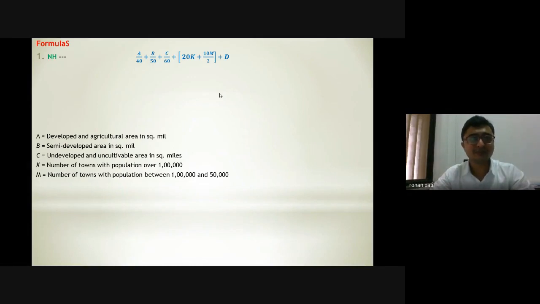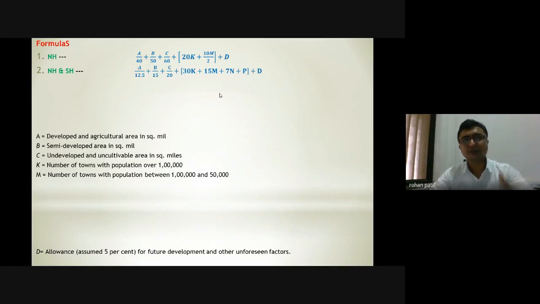K is the number of towns with population over 1 lakh. M is the number of towns with population between 1 lakh and 50,000. According to that, I'll be calculating my national highway length. This allowance is assumed to be 5% for future development as unforeseen factors.